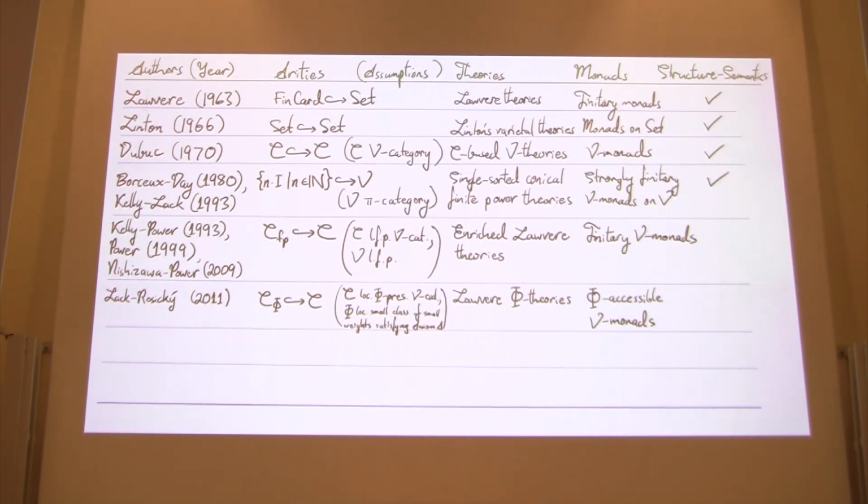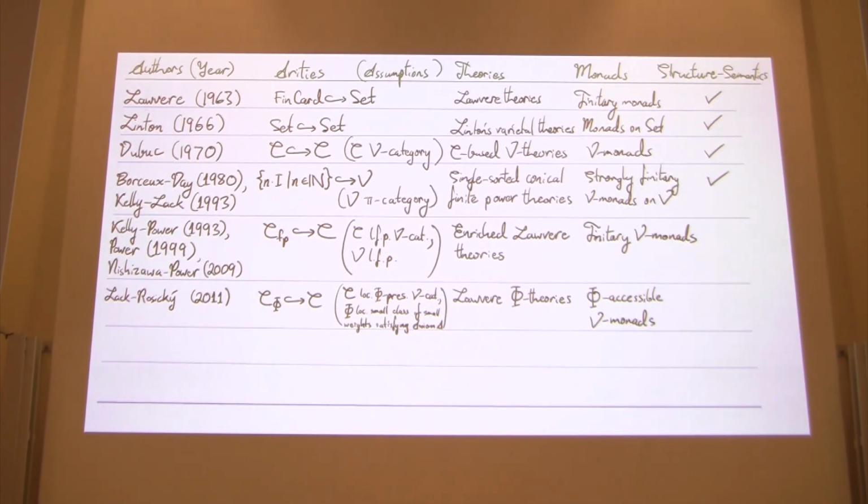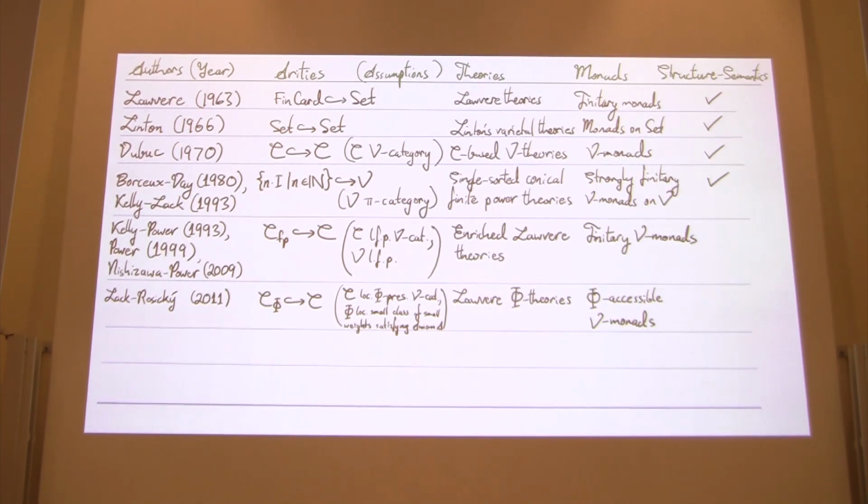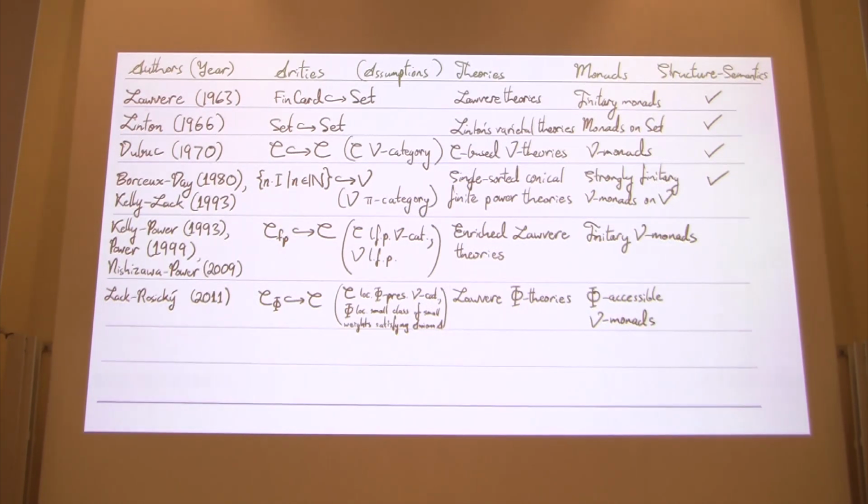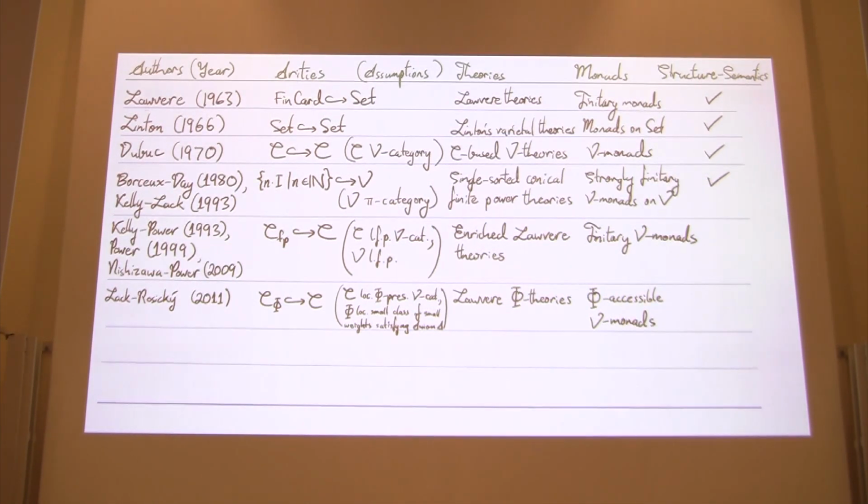In 2011, Lack and Rosický treated a setting where we start with a class of weights, Φ, a locally small class of small weights satisfying their axiom A, and considered a locally Φ-presentable V-category C, and in that setting defined Lawvere Φ-theories, which are equivalent to Φ-accessible V-monads on C. And so there the subcategory of arities is the Φ-presentable objects of C. And one thing to emphasize in this setting is that V doesn't have to be locally presentable.